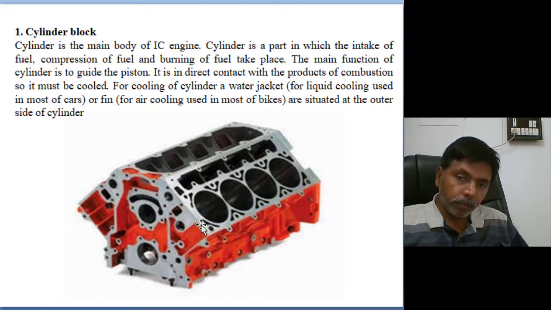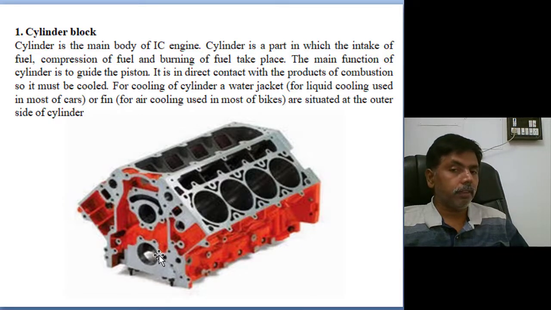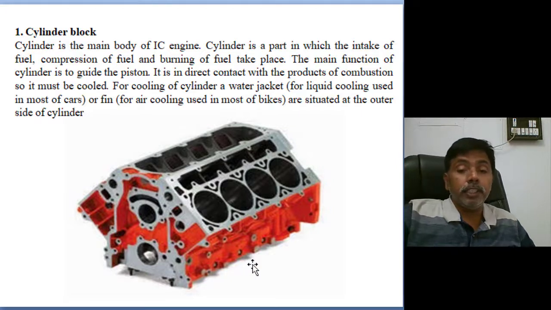This is a V shaped multi-cylinder block. Here, a multi-piston cylinder block. These are the four cylinders and four pistons in this direction, four pistons in that direction, but all the piston connecting rods are connected to the crankshaft. This is one of the cylinder blocks, like a heavy vehicle engine cylinder block.